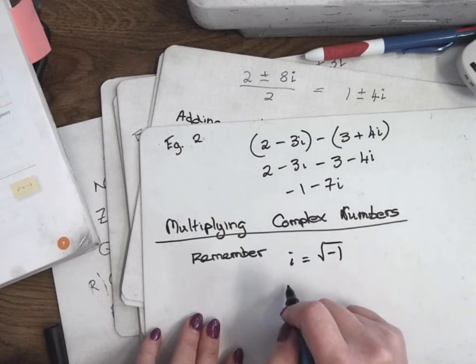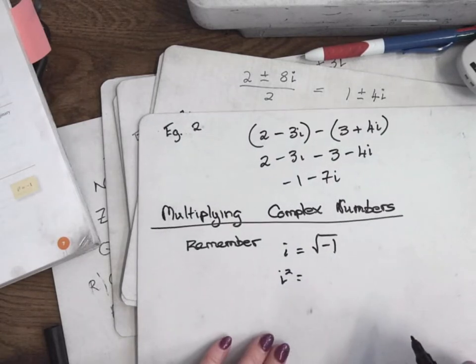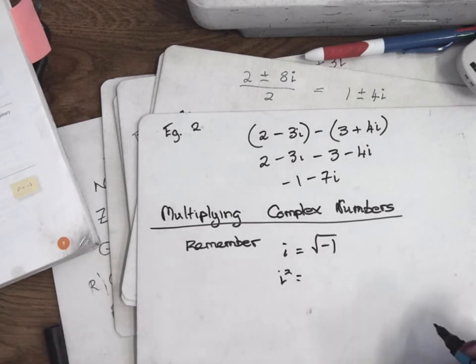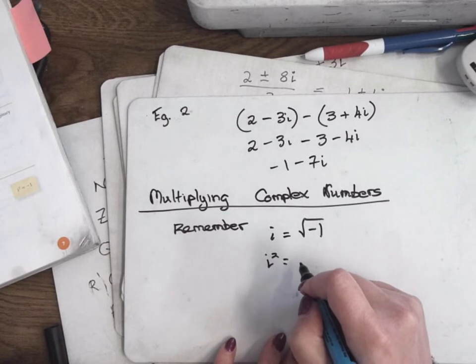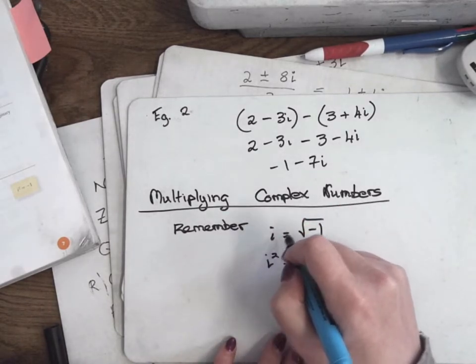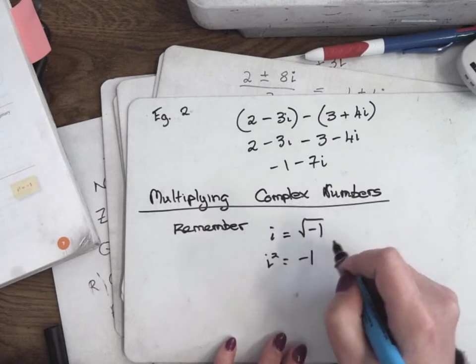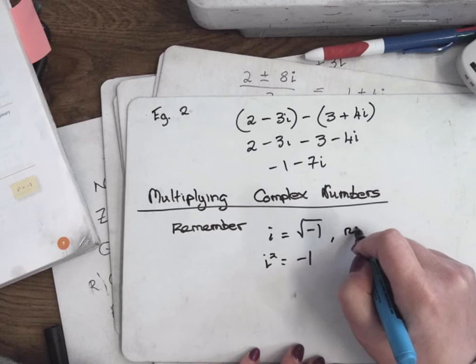What would i squared be? If i is the square root of minus 1, what would i squared be? Minus 1, wouldn't it? If you square that, you'll get i squared. Square this, you'll just get minus 1. Agreed?